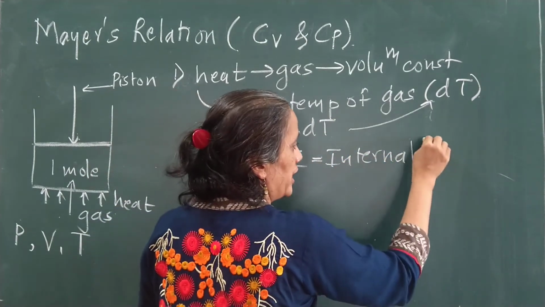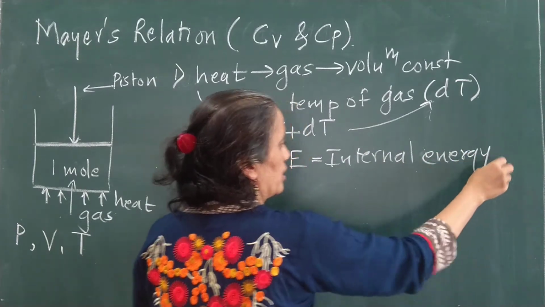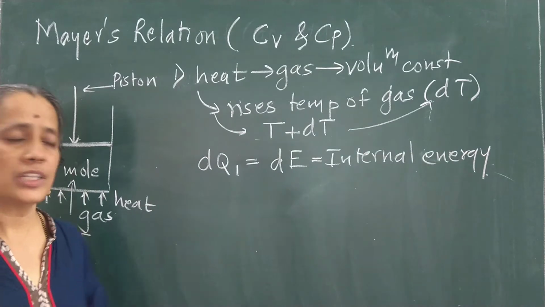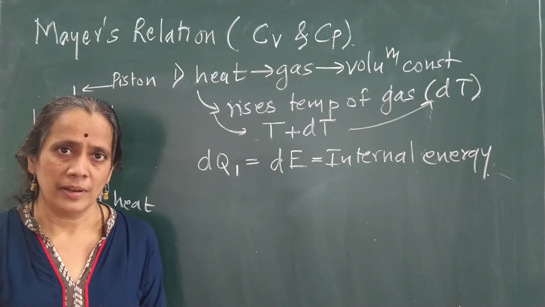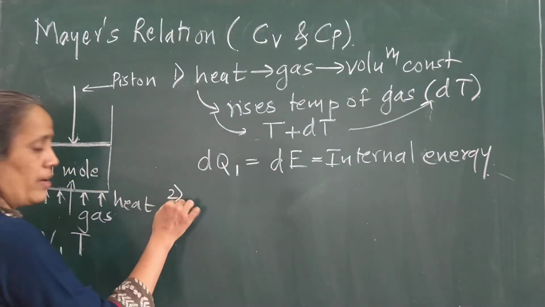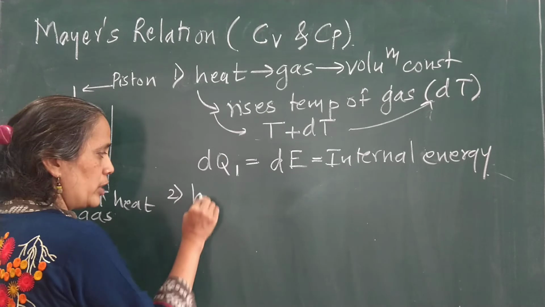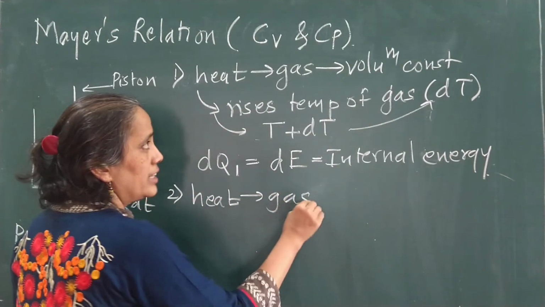So the heat energy is utilized to raise the temperature. Clear?